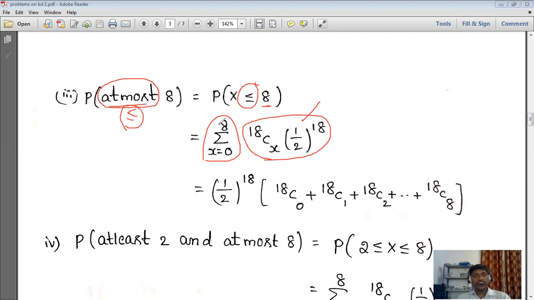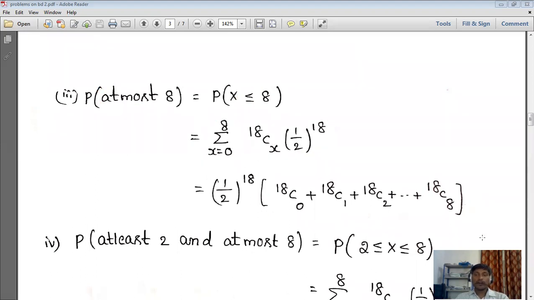So no need to write this one also. Simply you can write directly also. 18 C0 (1/2)^0 plus 18 C1 (1/2)^18, next 18 C2 (1/2)^18. Okay, and then you can simplify.